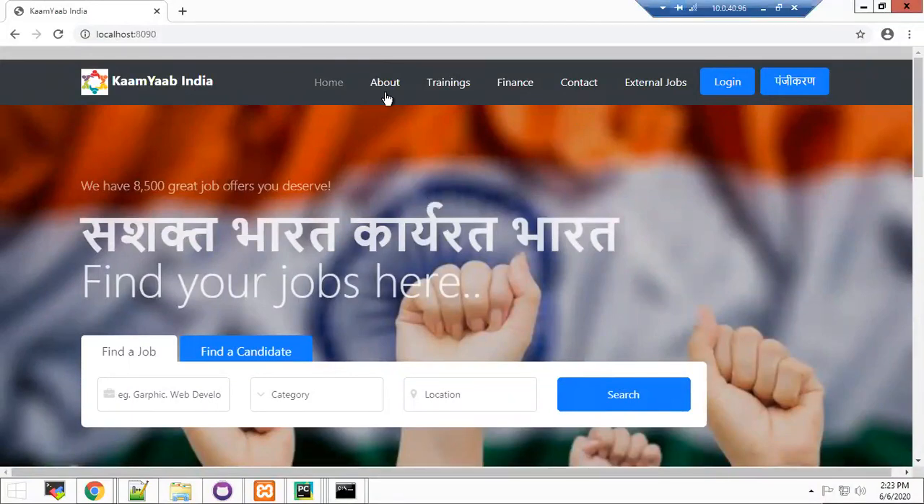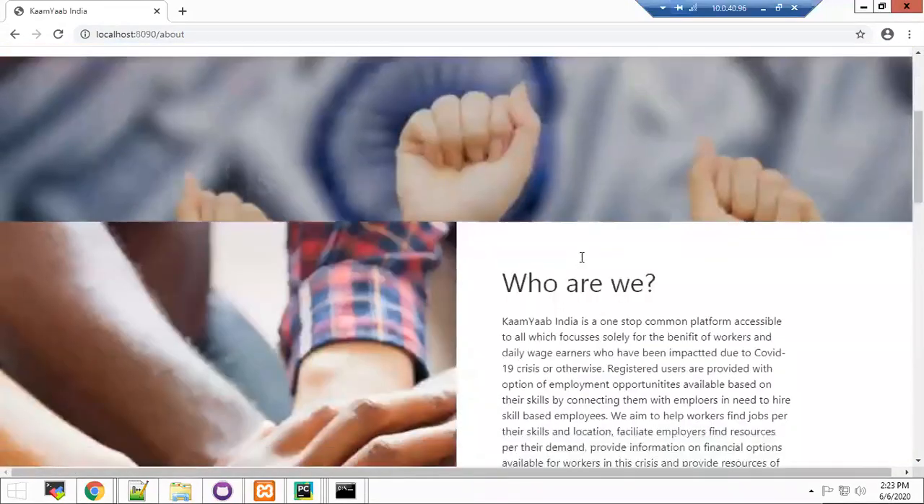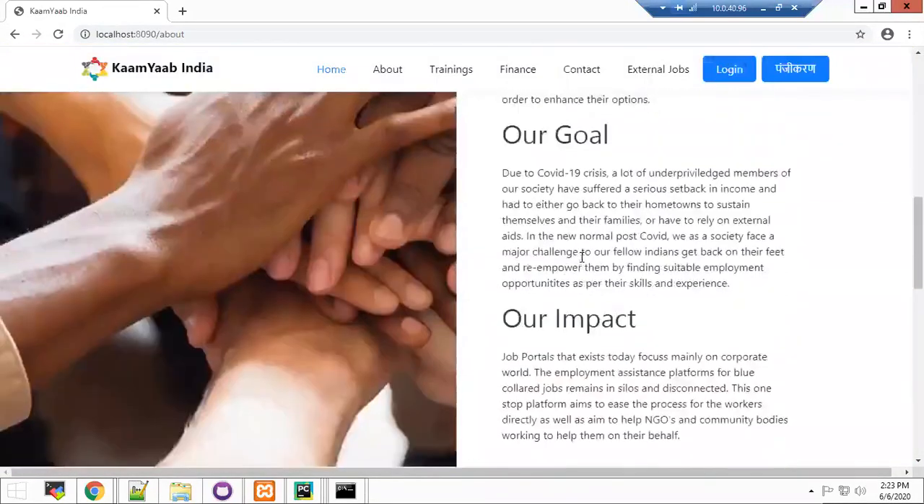About this application, as we all are aware, due to the COVID-19 pandemic, a lot of daily wage earners and migrant workers lost their jobs and suffered a serious setback in their income. Many had to even go back to their hometowns to survive. Post-COVID, a major challenge we as a country would face is to enable these citizens to get back on their feet and create more job opportunities for them.